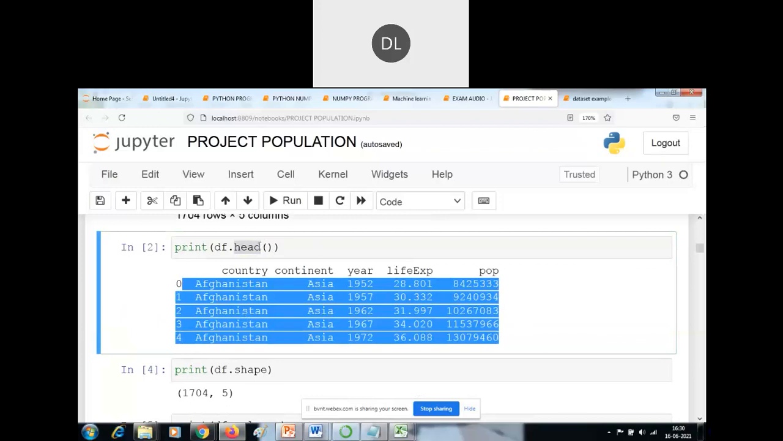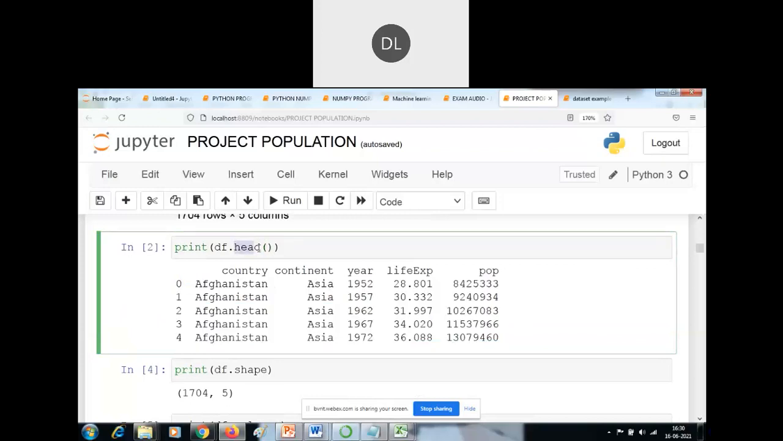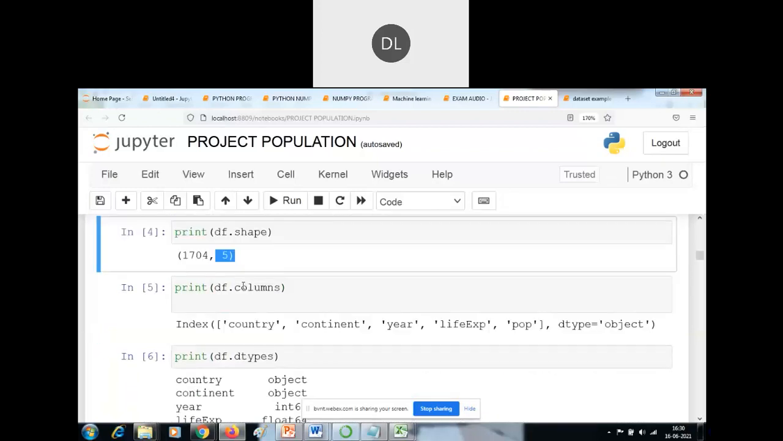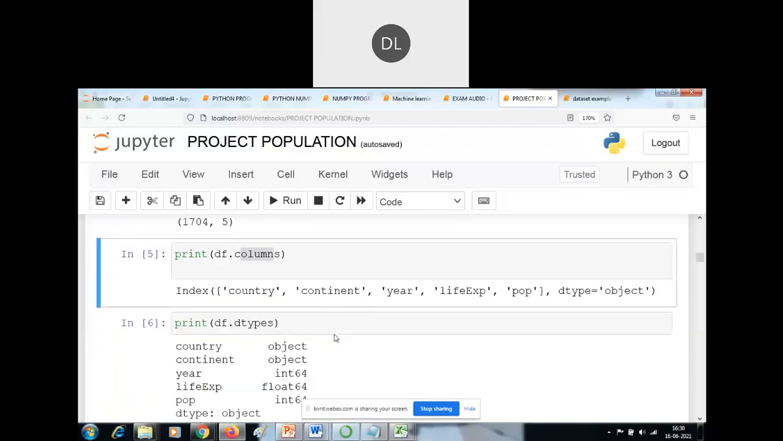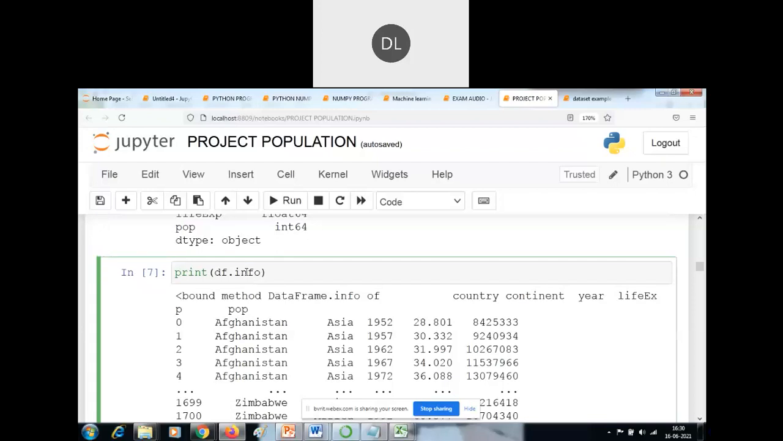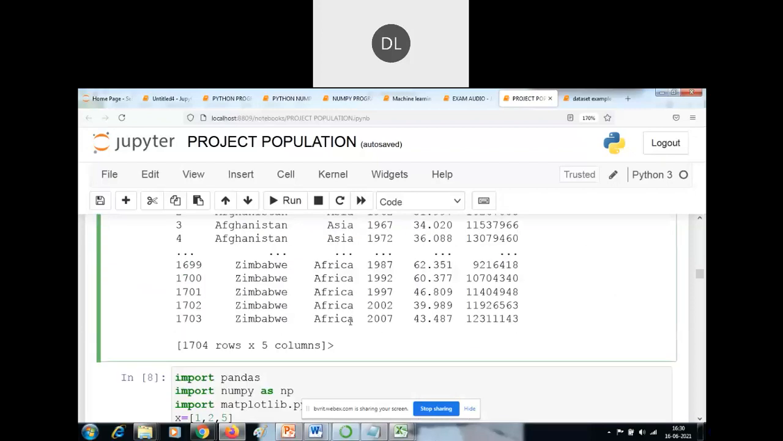If you use the tail method, it prints the last 5 rows of the data set. What is the meaning of shape? Shape prints the number of rows and columns. df.columns displays the names of the columns in my data set: country, continent, year, life expectancy, and population. dtypes prints the data types. info prints all the information about my data set.